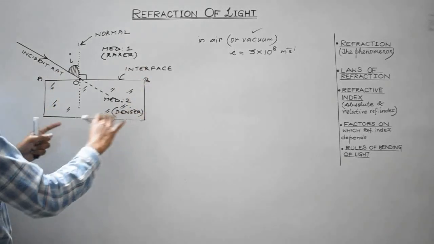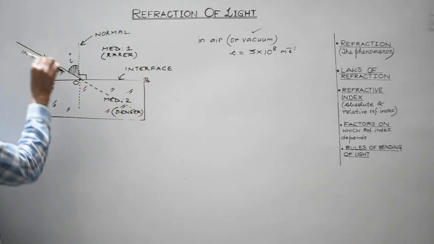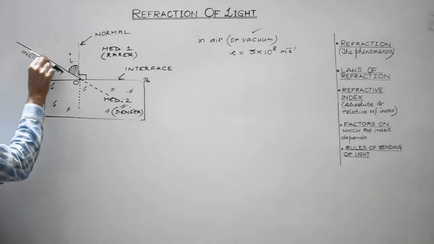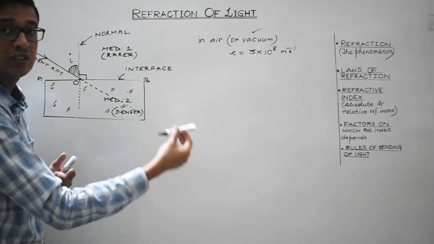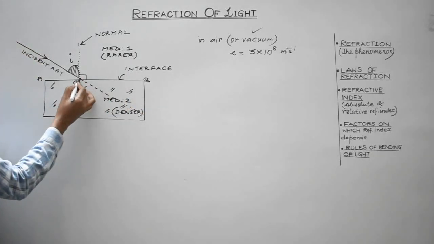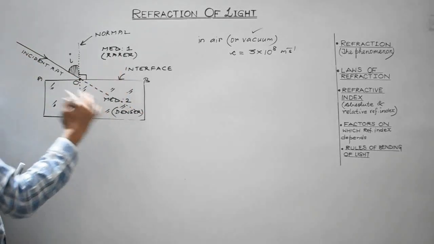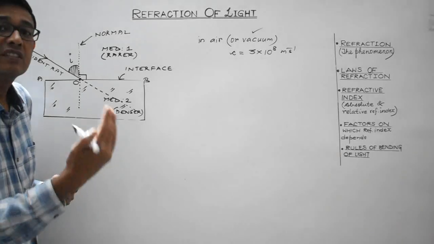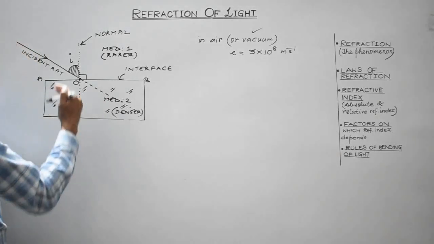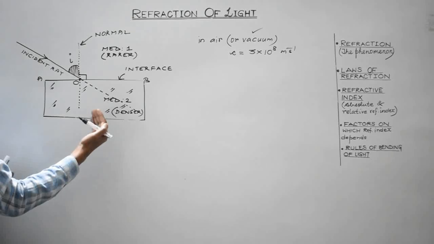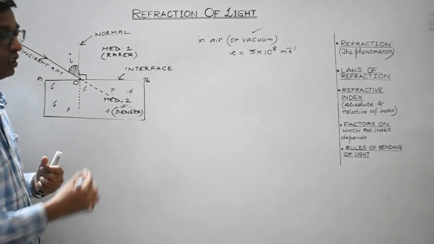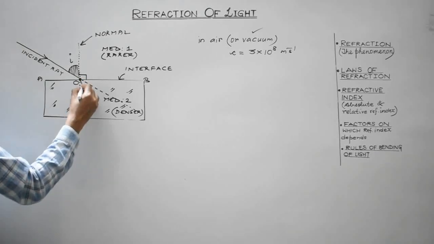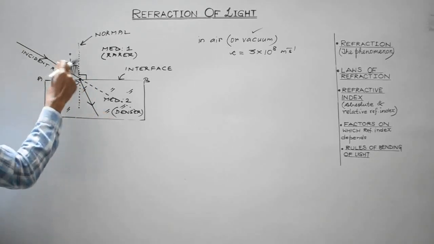But since after point O the light enters another medium, the denser medium, traveling from rarer to denser medium, bending of the path of light takes place. In this case, it tends to bend towards the normal.